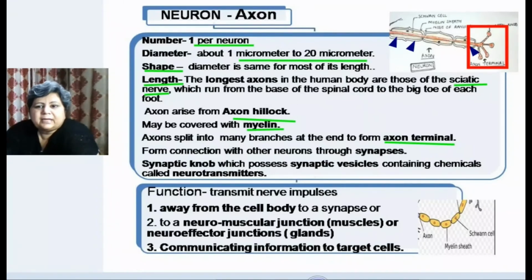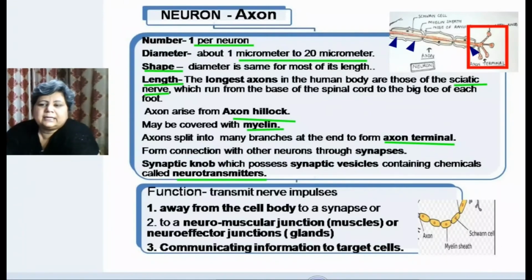The bulbous end of the nerve ending is called the synaptic knob, which contains certain vesicles called synaptic vesicles. And what do these synaptic vesicles contain? They contain chemicals which are produced in the soma but stored in this part. These chemical substances are called neurotransmitters.